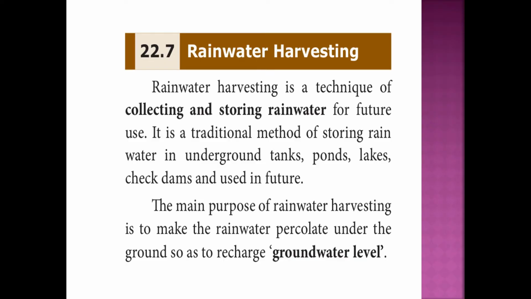Rainwater harvesting is a technique of collecting and storing rainwater and using it for the future. It is a traditional method. We store rainwater in underground tanks, ponds, lakes, dams, and we use it for the future. The main purpose of rainwater harvesting is to make the rainwater percolate or penetrate through the soil and reach the underground water, and it recharges the groundwater level.